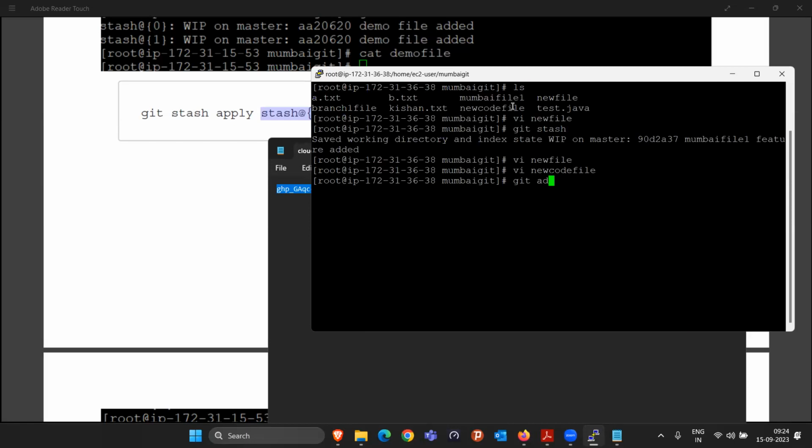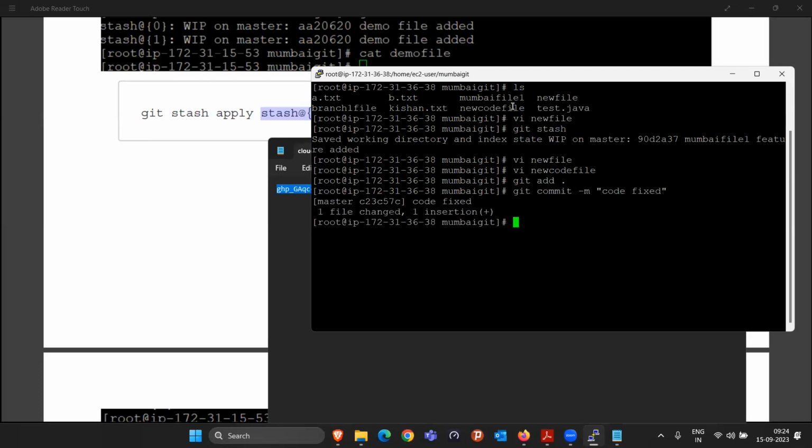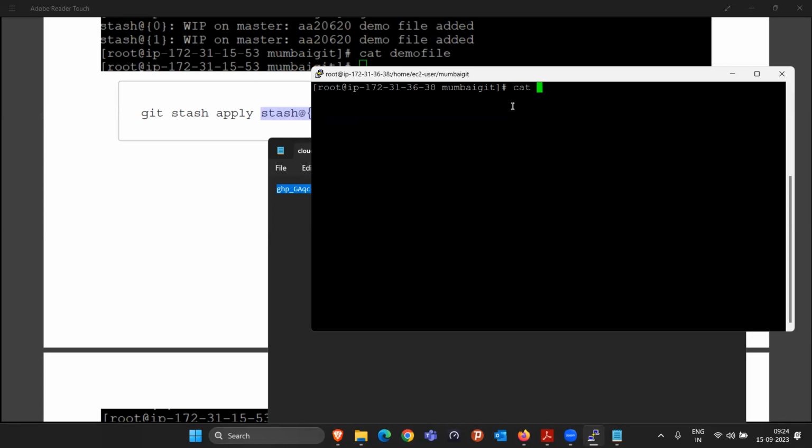I'm going to do the git add. I will do the git commit -m and give the message "code fixed", something like this. So once you've done this, now I will come back to my previous work. What was my previous work? My previous work was that I started to write something in the new file, right? That I want to get back.